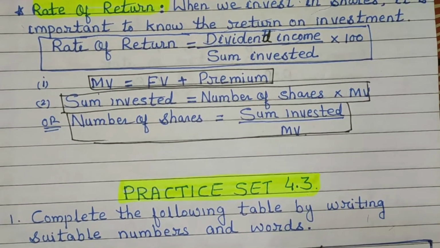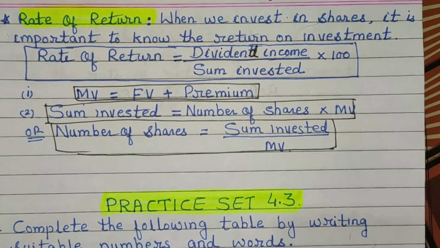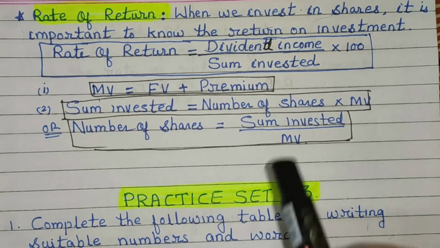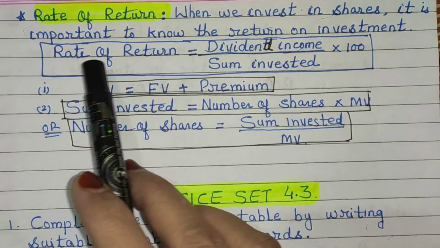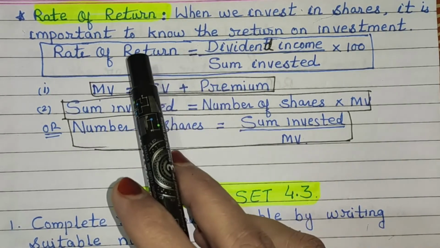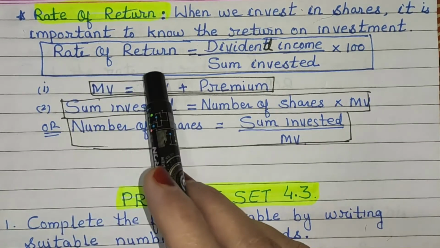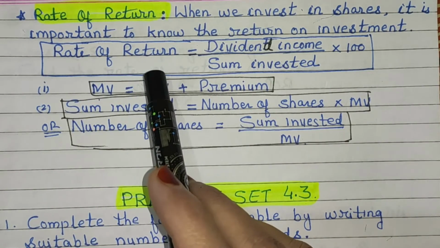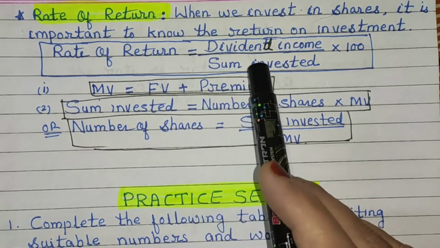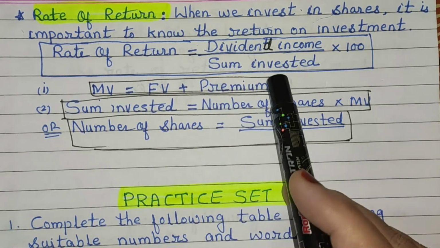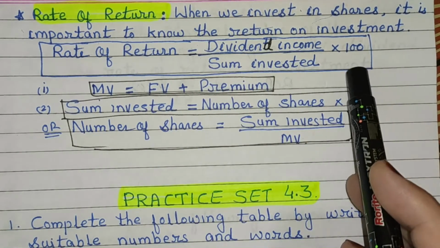Now, next one is rate of return. When we invest in shares, it is important to know the return of investment. Now, rate of return is calculated as: rate of return is equal to dividend income upon sum invested, into 100.